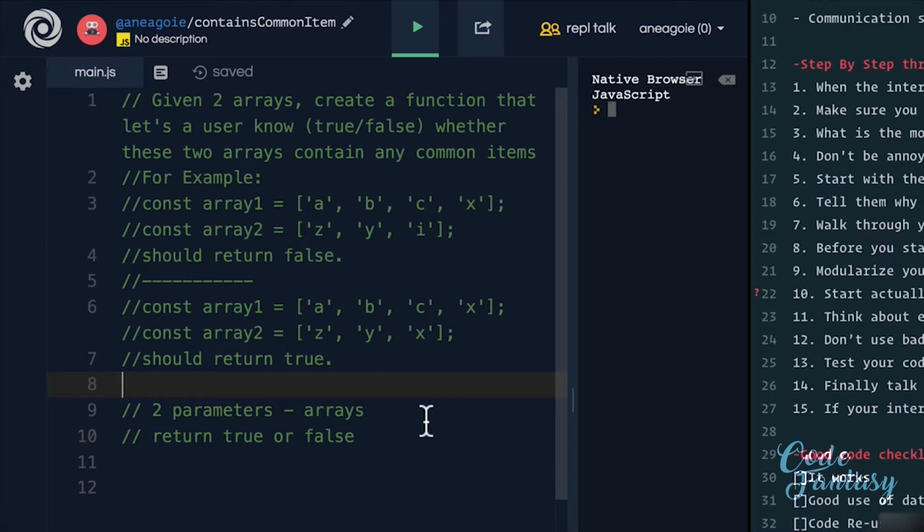Is time complexity more important, or is space complexity more important? Maybe the interviewer might tell you that we just want the most efficient function that you can come up with, assuming that the array can get very, very large. So let's say in here we have 2 parameters, arrays that have no size limit. So these arrays can get really, really big. And in terms of returning true or false, that's all we want. We just want a Boolean return.